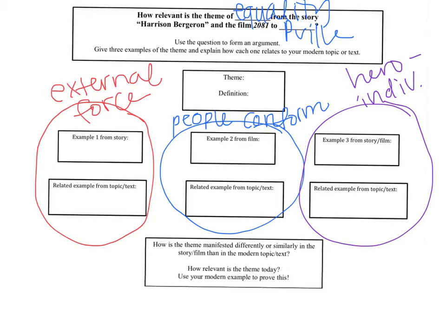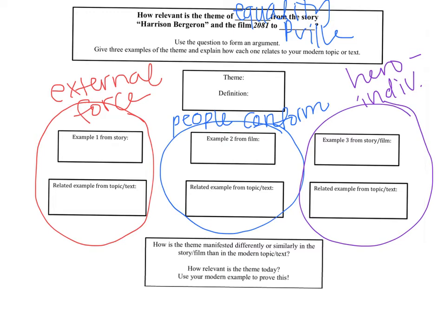So I have my 3 thematic connections here. My first one is that in both instances there is an external force that makes everyone the same. My second point is that people conform. In both Harrison Bergeron combined with 2081, people conform. They do what they're told to do, and the same thing happens in Pleasantville. People go along with what they're supposed to do.